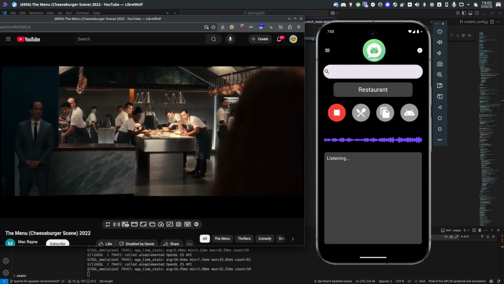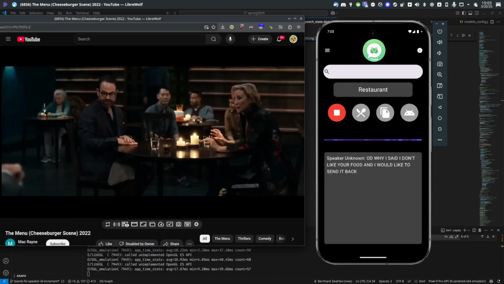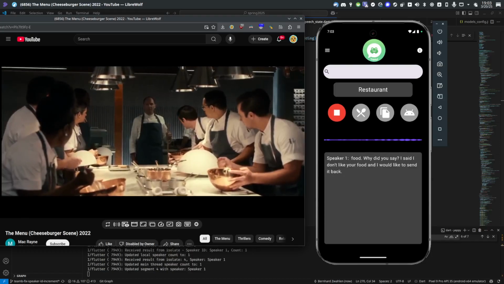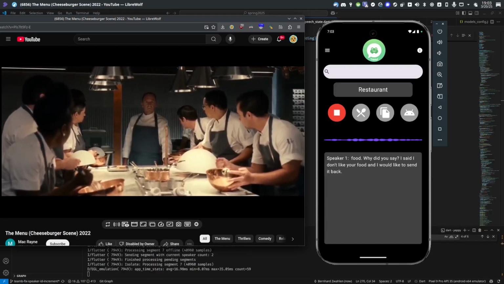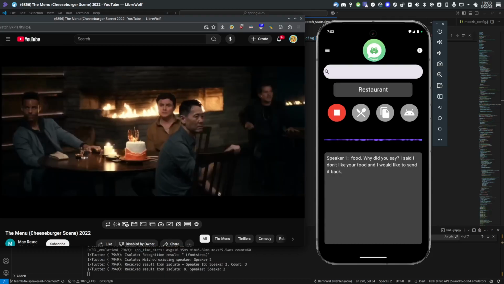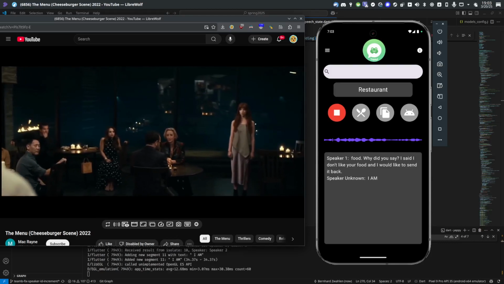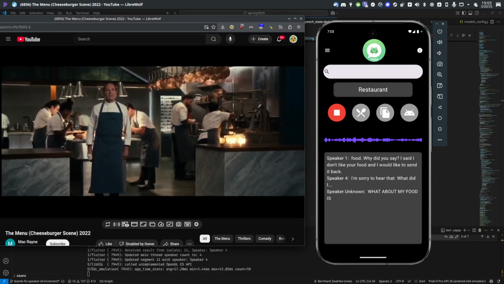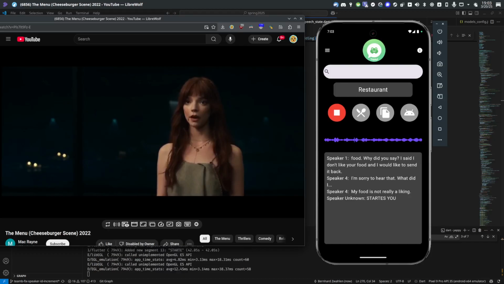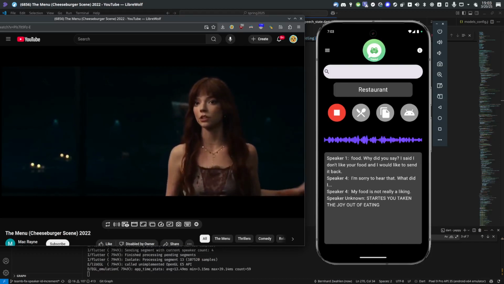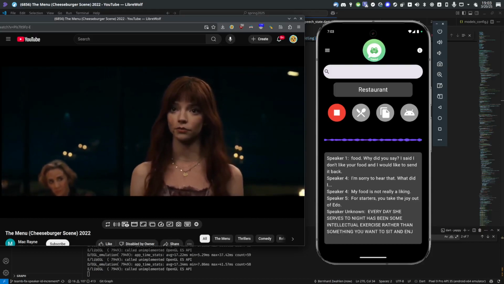I don't like your food. What did you say? I said I don't like your food, and I would like to send it back. I'm sorry to hear that. What about my food is not to your liking? For starters, you've taken the joy out of eating. Every dish you've served tonight has been some intellectual exercise rather than something you want to sit and enjoy.